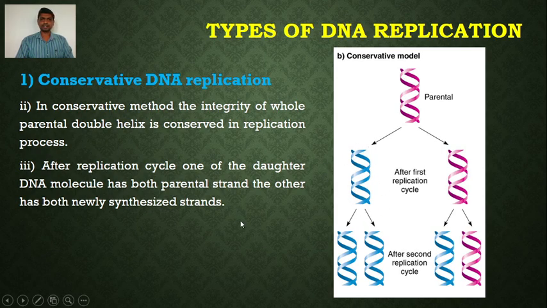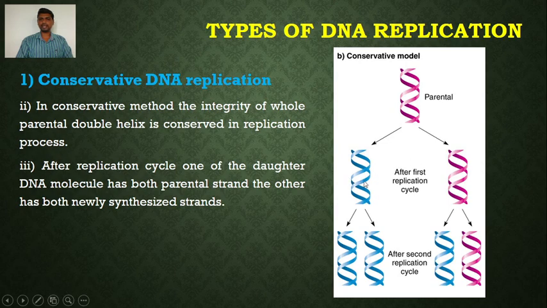So in the conservative method, the integrity of the whole parental double helix is conserved in the replication process. So it is conservative. The whole double-stranded parental DNA is conserved in the replication process. After the replication cycle, one of the daughter DNA molecules has both parental strands and the other has both newly synthesized strands.